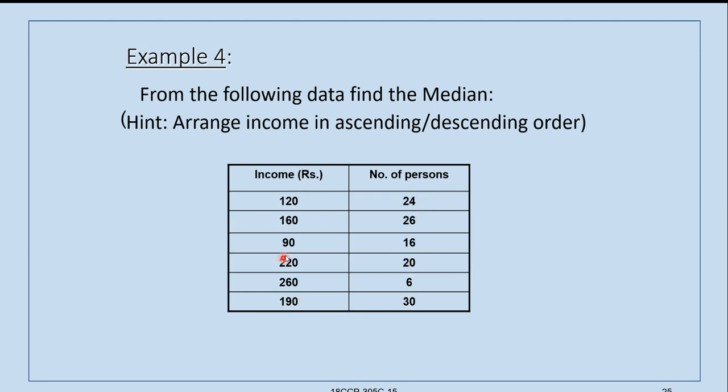Only the income column is arranged in ascending or descending order, and the corresponding value will not change. That is, for 90 it is 16, for 120 it is 24, for 160 it is 26. We have to write these values against those items. We will understand that in the problem more clearly.